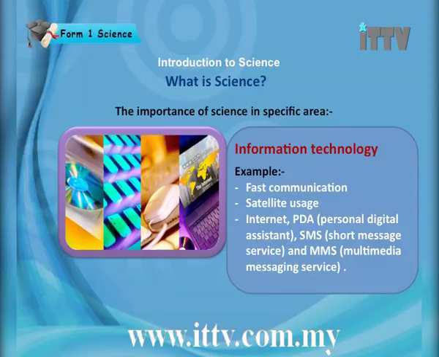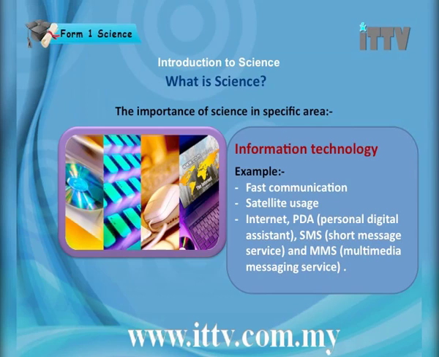Now let's go further to see the next area where science has helped to improve. Next is information technology. The examples are fast communication. Now how do we get fast communication? By having phones, obviously. Next is satellite usage, followed by internet, PDA. Now tell me, did you ever know what PDA, SMS and MMS stand for? PDA means Personal Digital Assistant. SMS means Short Message Service and MMS is Multimedia Messaging Service. So this is how information technology has improved so much thanks to science.